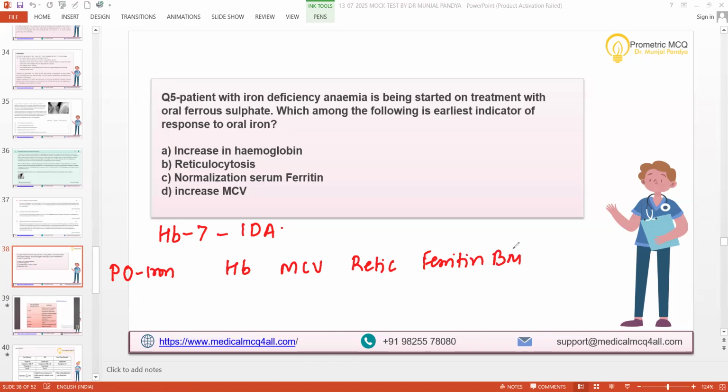Now tell me. If you want to tell me in days, you can tell me in days, sir. Okay, 10 days, 15 days, 1 month, and so on. More specific questions are for better understanding, and this is all for better understanding. Now it is open for all, anybody can answer. Yes, Lalit, any comment? You had given the answer hemoglobin. That is not the answer, but I want to hear your logic. Hemoglobin is not the answer.